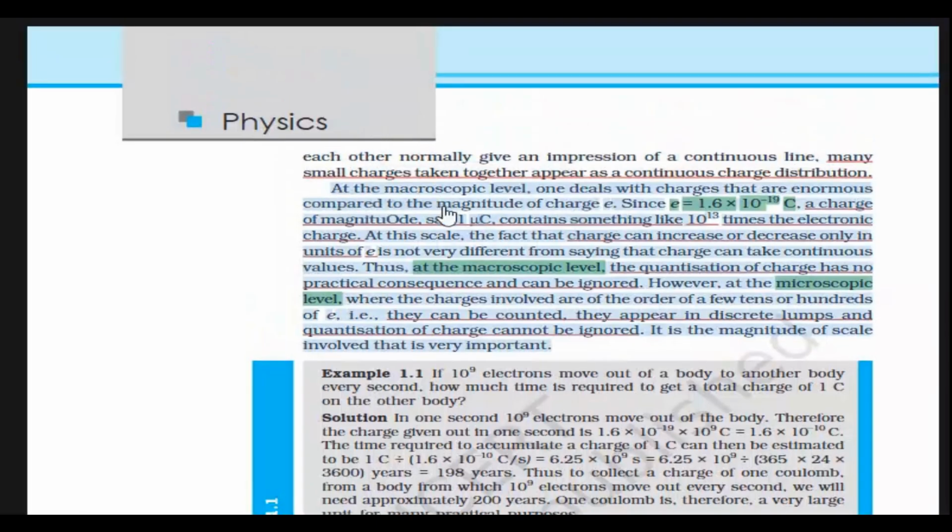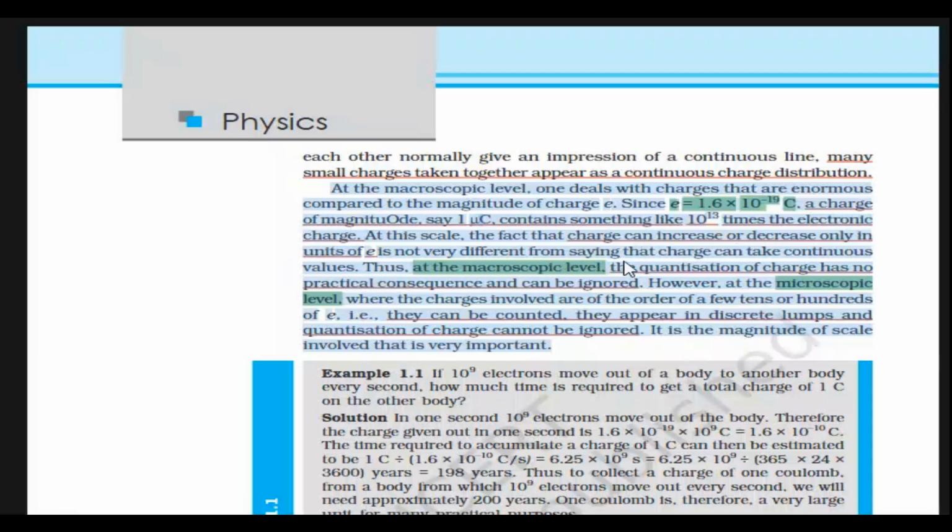At the macroscopic level, one deals with charges that are enormous compared to the magnitude of charge e. Since e equals 1.6 times 10^-19 C, a charge of magnitude, say 1 mC, contains something like 10^16 times the electronic charge. At this scale, the fact that charge can increase or decrease only in units of e is not very different from saying that charge can take continuous values.